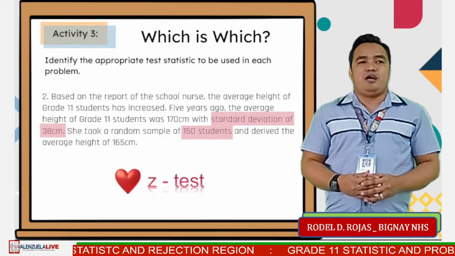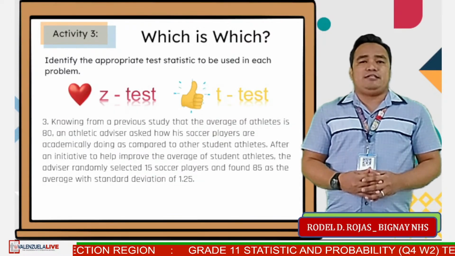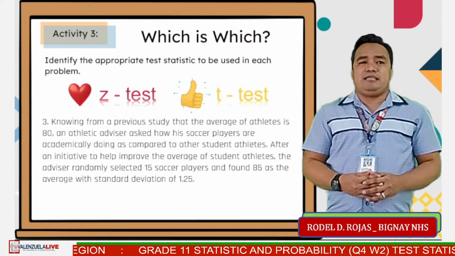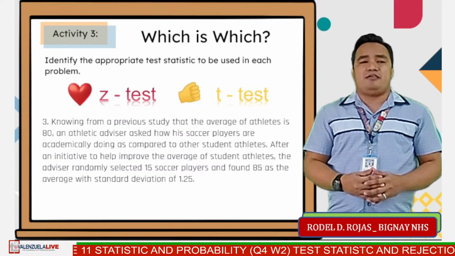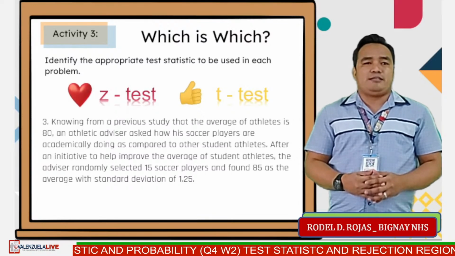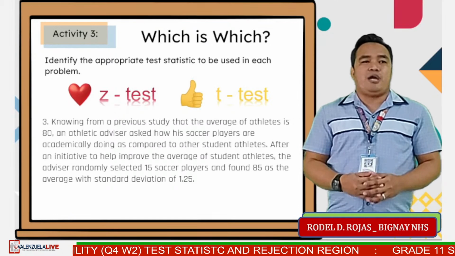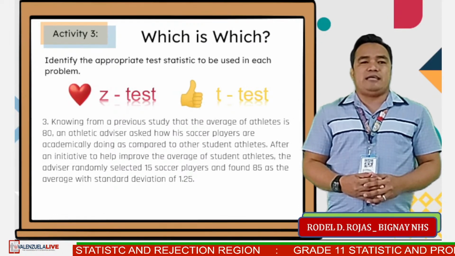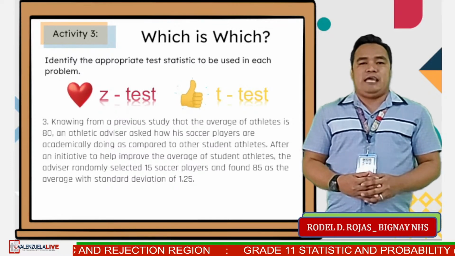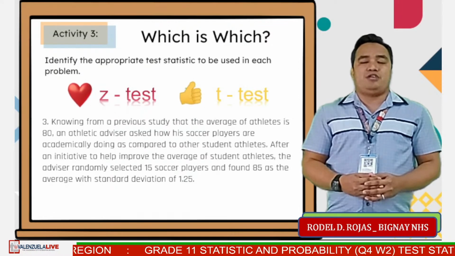And lastly, we have problem number 3. Knowing from a previous study that the average of athletes is 80, an athletic advisor asked how his soccer players are academically doing as compared to other student athletes. After an initiative to help improve the average of student athletes, the advisor randomly selected 15 soccer players and found 85 as the average with a standard deviation of 1.25.